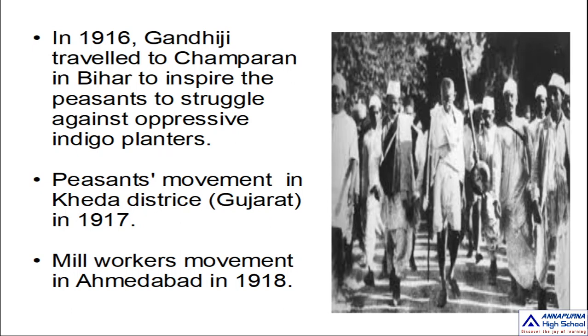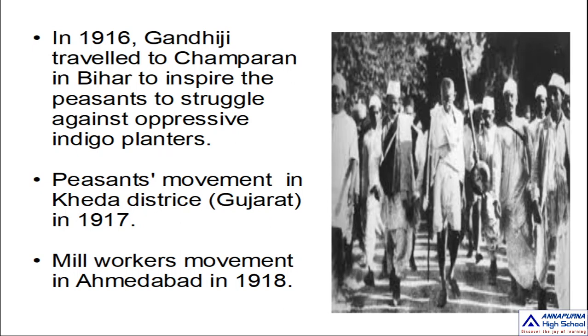So in the year 1916, Gandhiji traveled to Champaran in Bihar to inspire the peasants to struggle against the oppressive indigo planters. Mahatma Gandhi was successful in this Champaran movement. That was the first success for him in India.